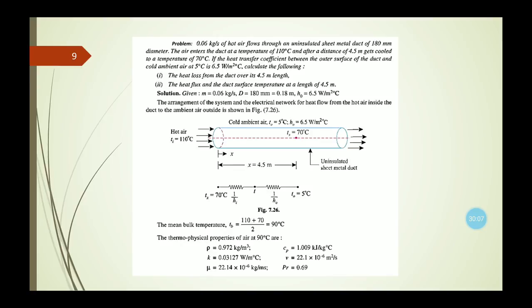If the heat transfer coefficient between the outer surface of the duct and cold ambient air at 5 degrees centigrade is 6.5 watt per meter square degree centigrade, then you need to calculate the heat loss from the duct over its 4.5 meter length, the heat flux and the duct surface temperature at a length of 4.5 meter.